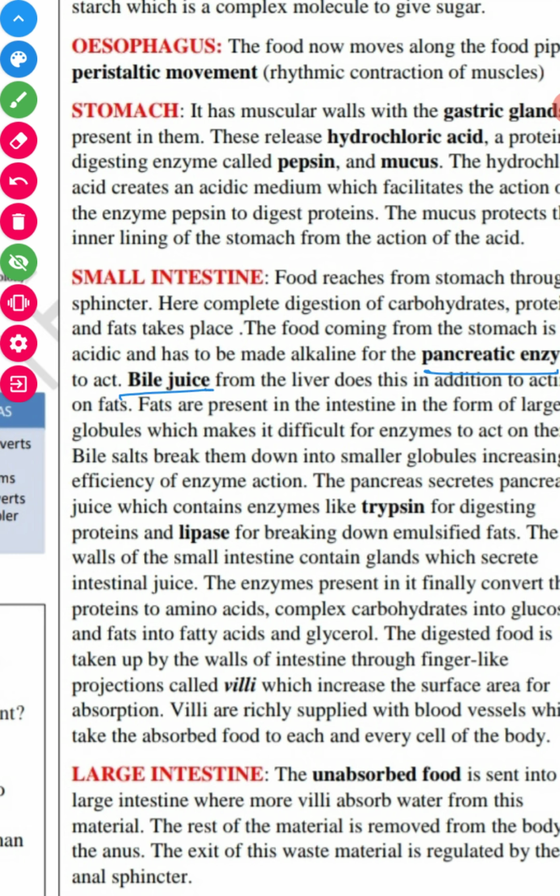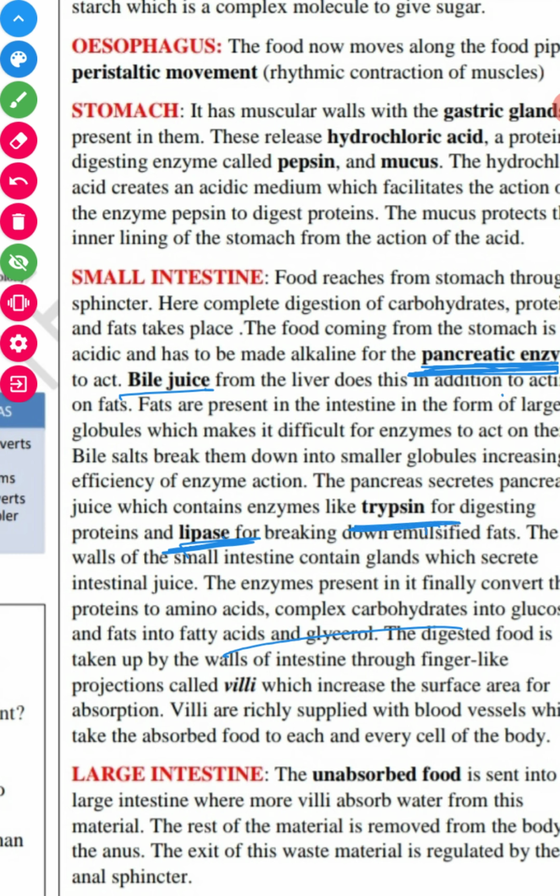pancreatic enzyme, and these are the enzymes present in the intestine. Pancreatic enzyme you can write maybe, or lipase and trypsin.